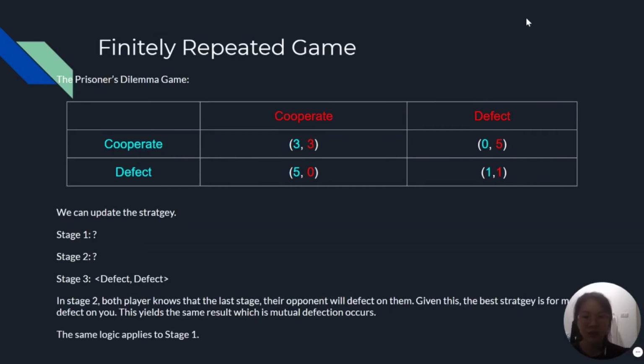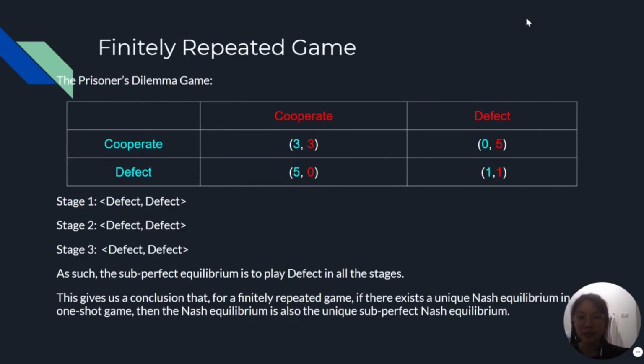Next, we can update the strategy in stage 1 and stage 2. In stage 3, we can see it is defect, defect. In stage 2, both players know that in the last stage their opponents will defect on them. Given this, the best strategy for the player is to defect as well. This yields the same result: mutual defection occurs. The same logic applies to stage 1. As you see, stages 1, 2, and 3 are all defect and defect. As such, the subgame perfect equilibrium is to play defect in all the stages.